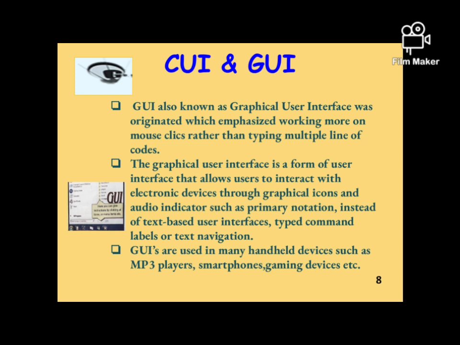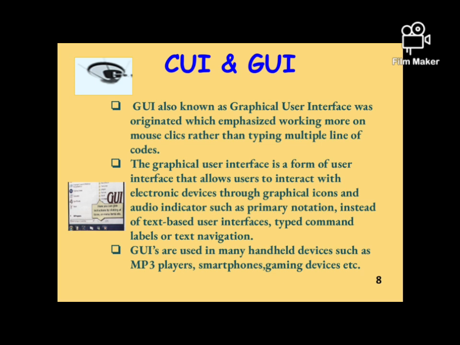On the other hand, there is GUI, graphical user interface. It originated so that it could be used for proper working using mouse clicks rather than typing multiple lines of code. Over time, it was realized that memorizing commands was not very efficient, because keeping in mind all the commands to perform multiple tasks was a very tiring process. So, in place of that, a new revolution occurred and GUI systems were introduced. GUI systems used mouse clicks rather than typing multiple lines of commands.